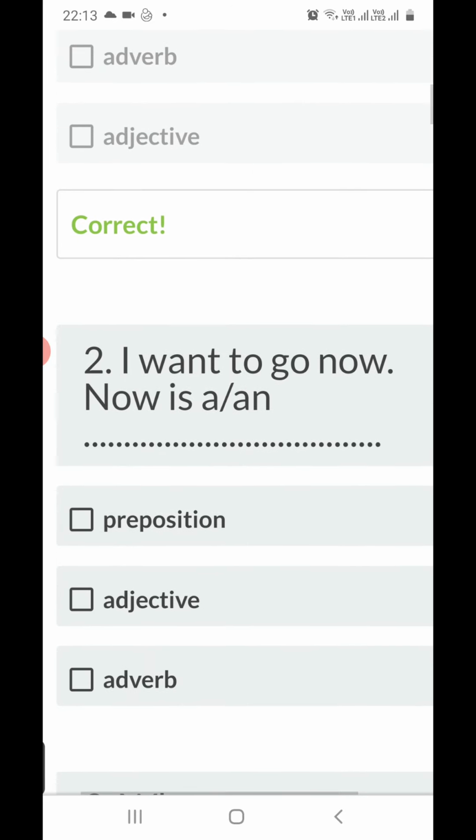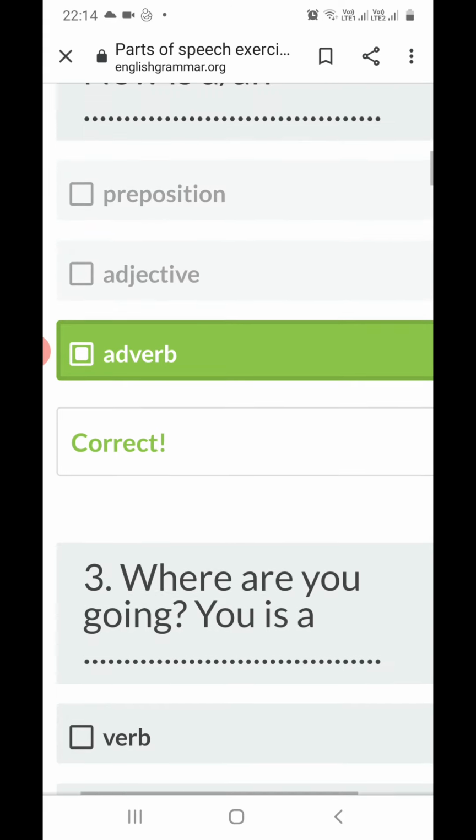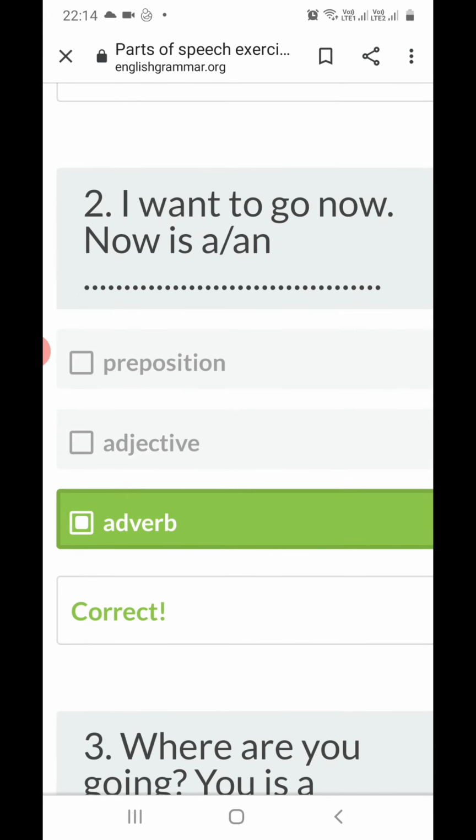Second question we can see. I want to go now. So in this sentence, now is what? A preposition, adjective, or adverb. So now is defining here the verb. Okay, go. I want to go when? Now. So the word now and then are what? Adverbs, right? So this is adverb. Yes, and we can see here this answer is correct, right? So what is adverb? Words which define a verb, an adjective, and sometimes another adverb are known as adverbs. Okay, so this is our correct answer.